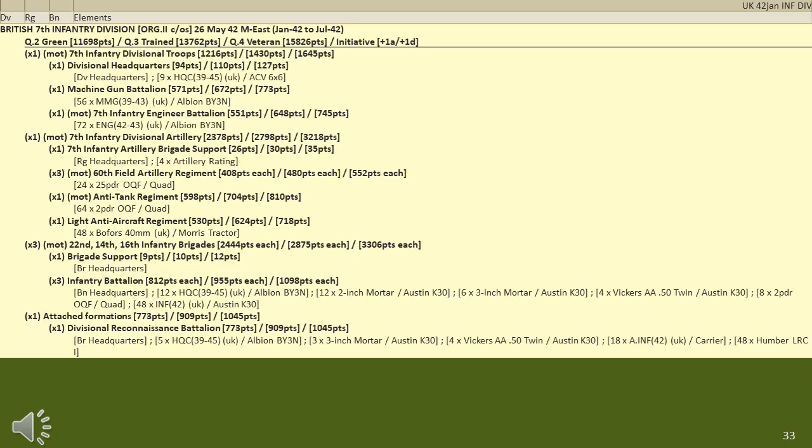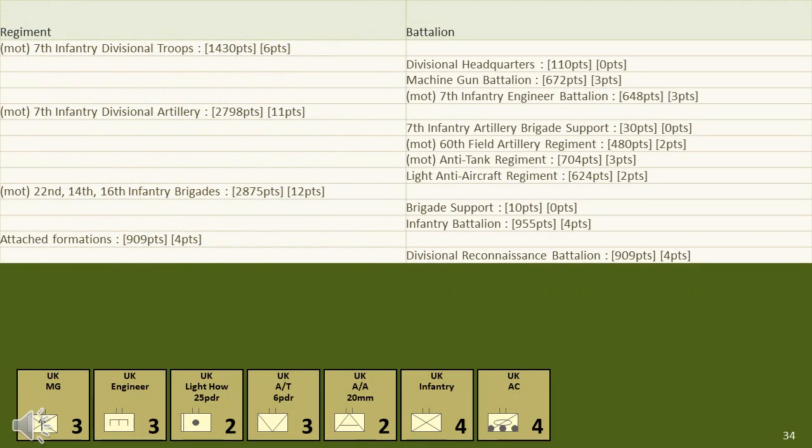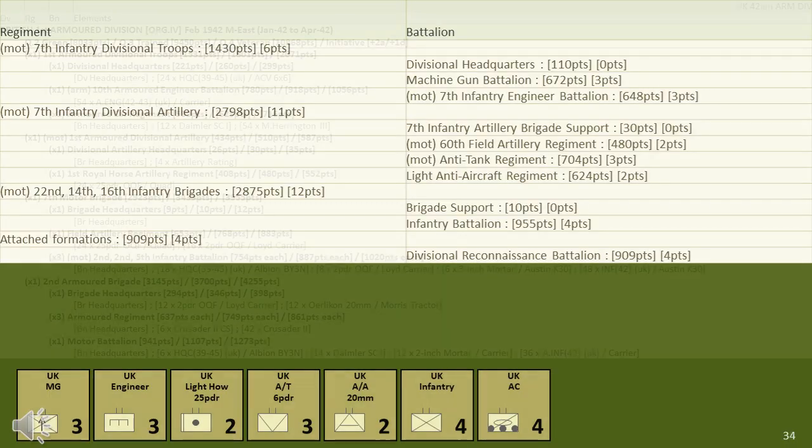The divisions in the desert did differ from those held back in the UK often. As with the Org 2 structure, the division's divisional support was smaller, but it did possess the armoured car reconnaissance battalion in this particular case. A major issue the British had in the desert was their inability to operate as a division in a combined arms form. This structure may have been used because the British separated their brigades.